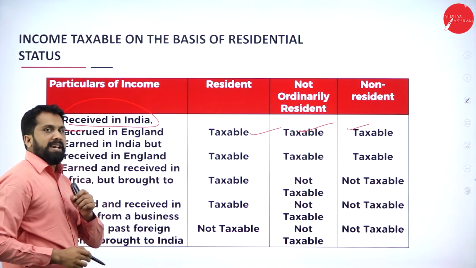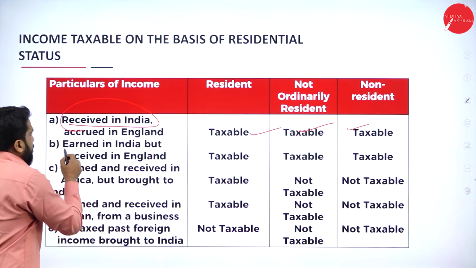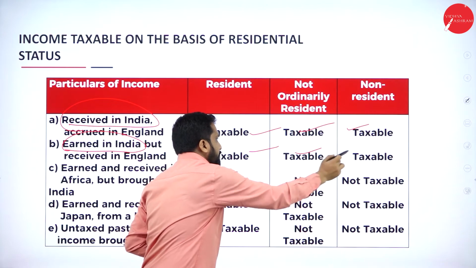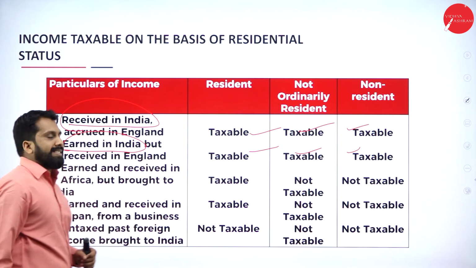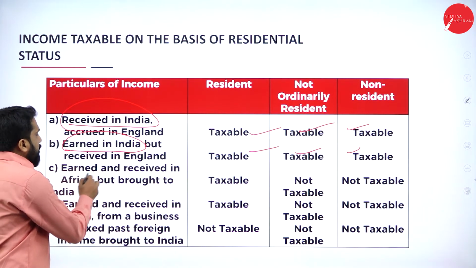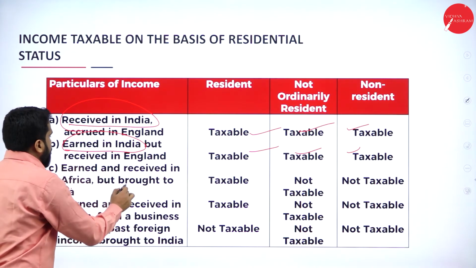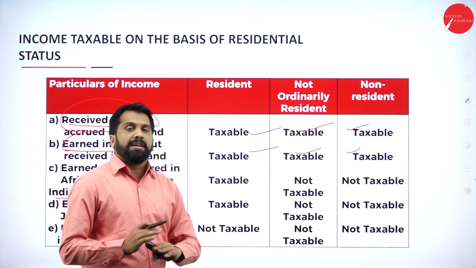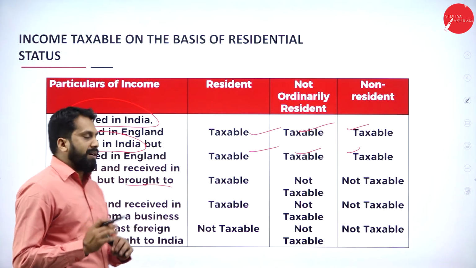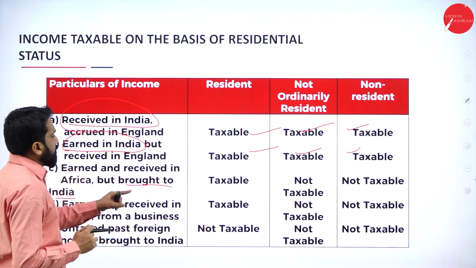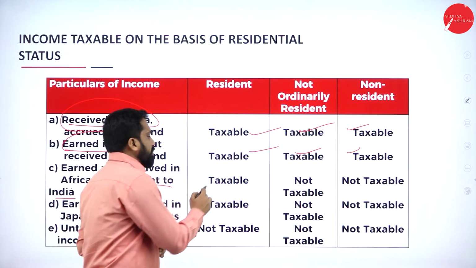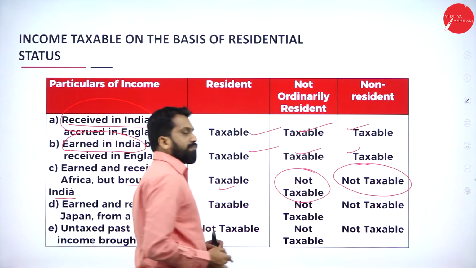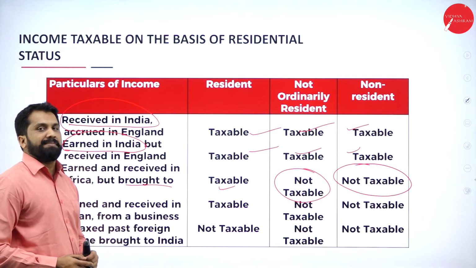That word is important. Then, earned in India. If you find earned in India, taxable, taxable as well as taxable. Next. Earned and received in Africa but brought to India. Brought to India, it is immaterial. We will not give importance, but received also, earned also outside. First person taxable, second and third person it is non-taxable.